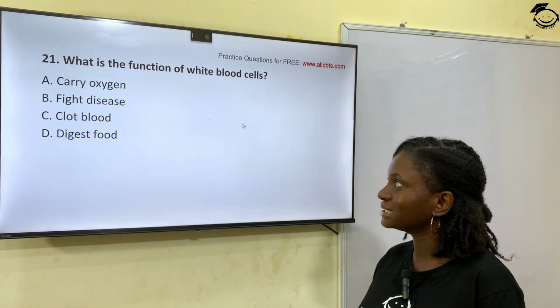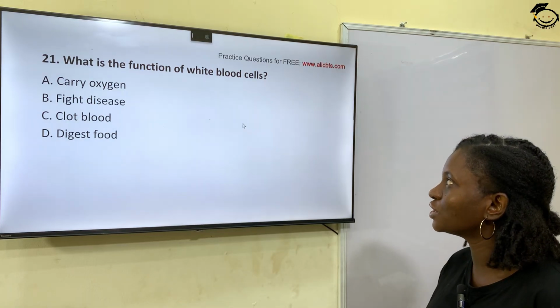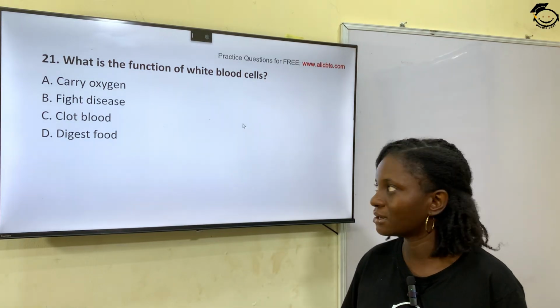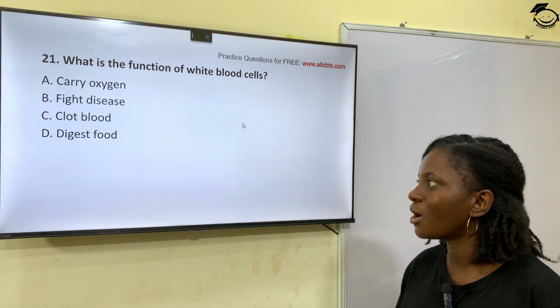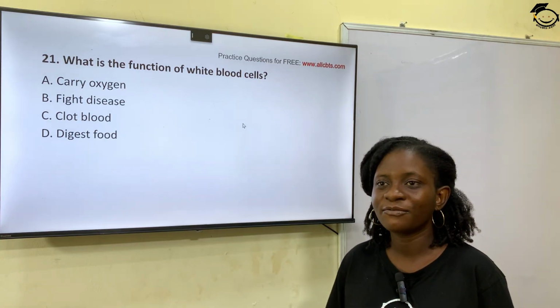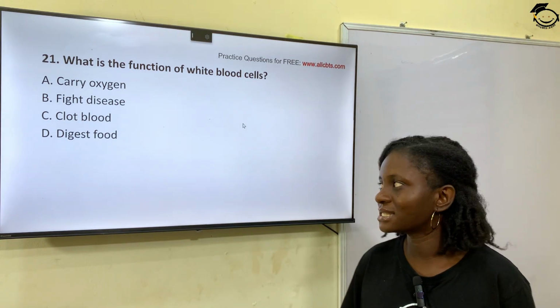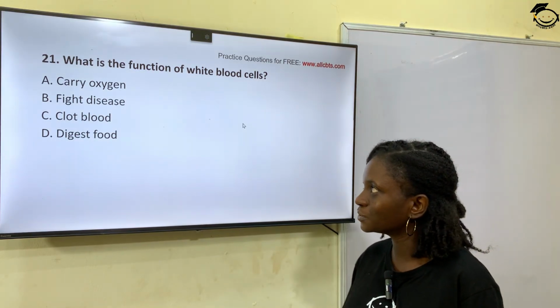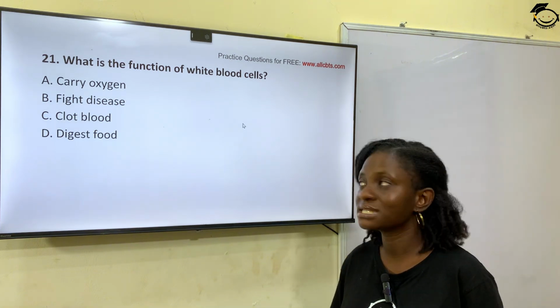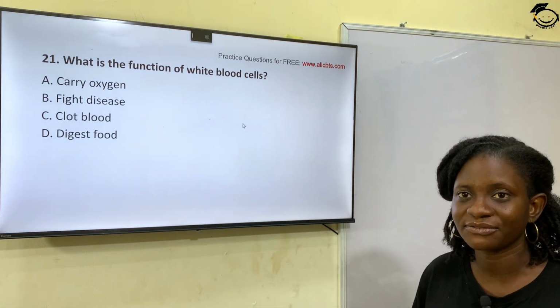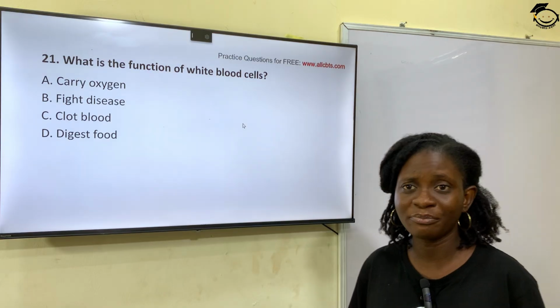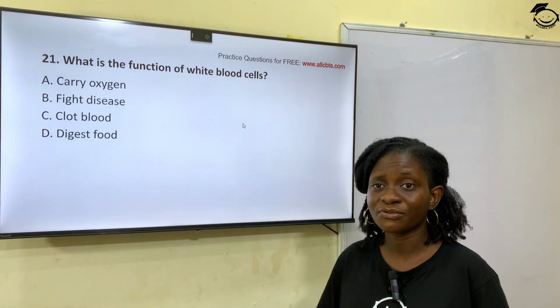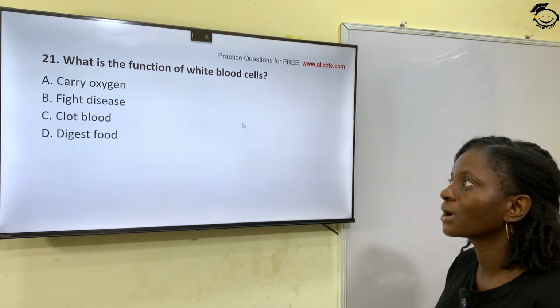Question 21. What is the function of white blood cells? A, carry oxygen. B, fight disease. C, clot blood. D, digest food. The function of white blood cells is to fight infection. So option B is the correct answer, to fight disease.